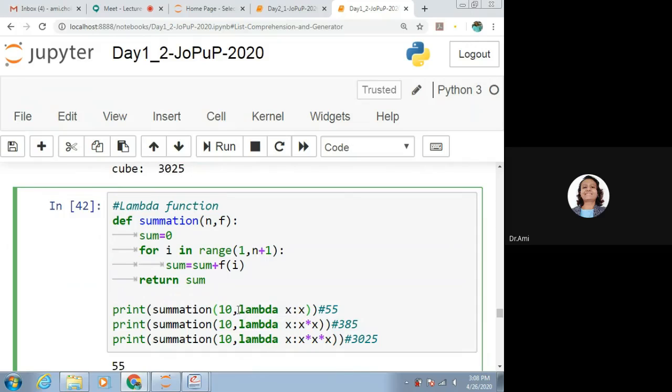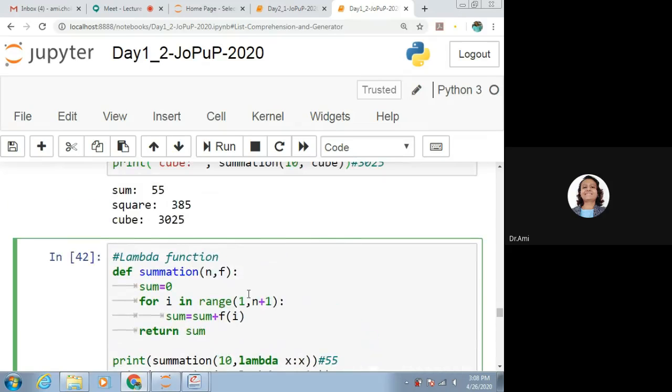So what we do is, here identity function in the form of lambda is defined as lambda x colon x, then lambda x colon x into x. That means for each x, it considers the definition, that is x multiplied by x. For cube function, equivalent lambda function is lambda x colon x into x into x.